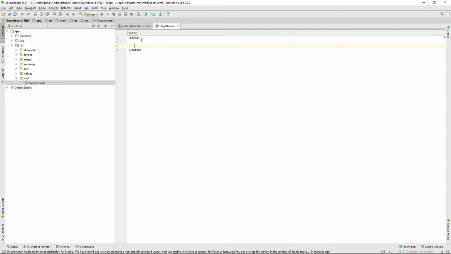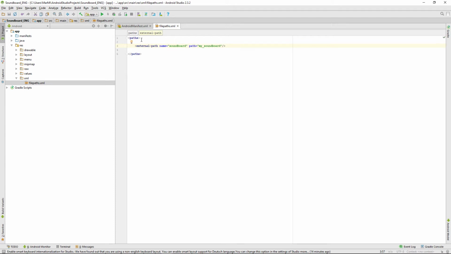and now we have to define the path where we've saved our data. So our path is an external path. Then we're giving it a name. Here you can decide which name you want to give it. I'm just naming it Soundboard. And we have to define the path. And the path is in the external directory in the directory my Soundboard.